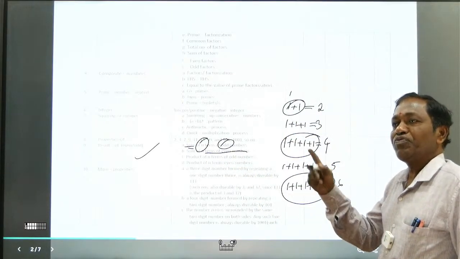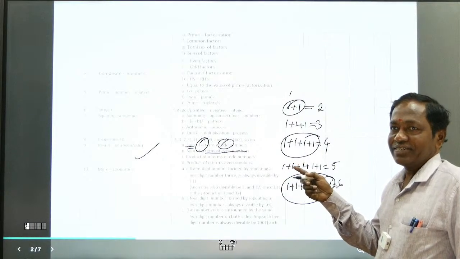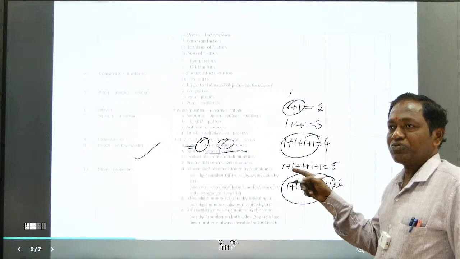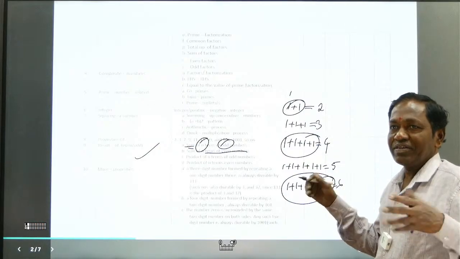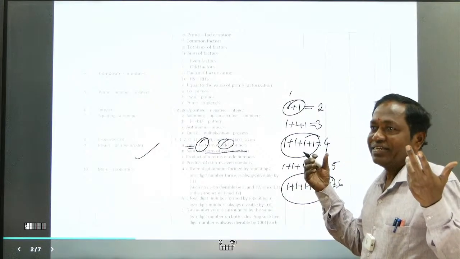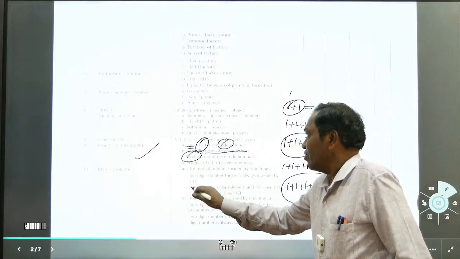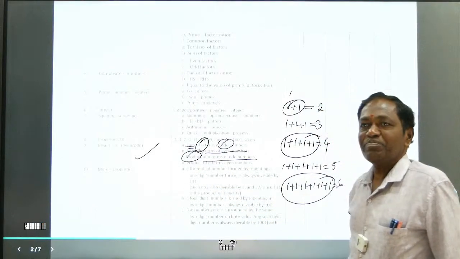Like 2 plus 2, 4. 2 plus 2 plus 2 plus 2, 6. Okay, 2 plus 2 plus 2, 4 times, again even only. The sum of n number of even terms is always even. It's like that. And now the product of n terms of odd numbers.